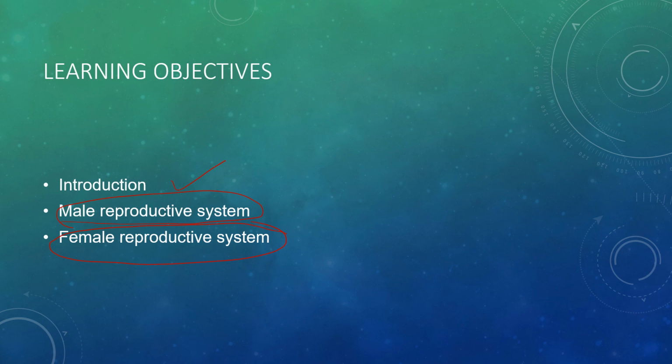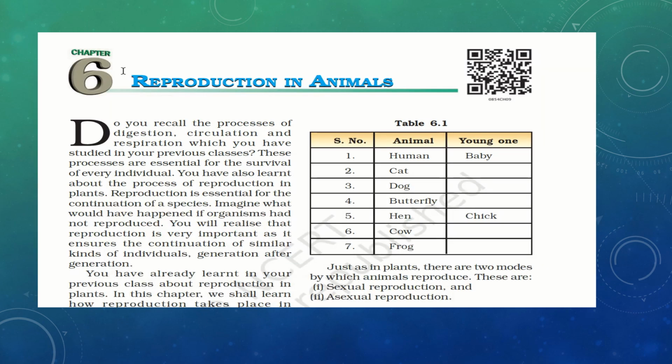So without further delay, let's get started with my lesson, reproduction in animals. This is your chapter 6, reproduction in animals. Do you recall that in the last class you studied many processes like digestion, circulation, respiration and many other things? These processes are always essential for the survival of every individual.